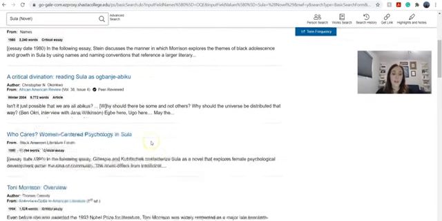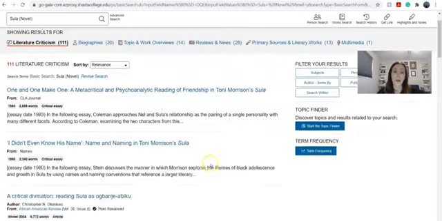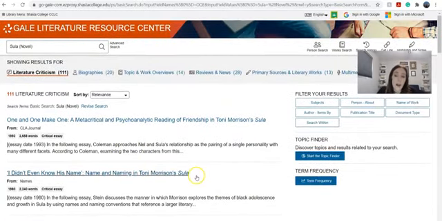So lots of really great ways to look at this piece of work by Toni Morrison and maybe get some ideas of how you might want to write about that, or just to help you understand the piece of work more. Now you can also, if you wanted to research more about Toni Morrison and her entire body of work, you can do that as well.